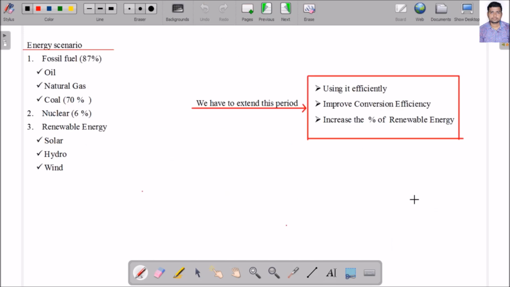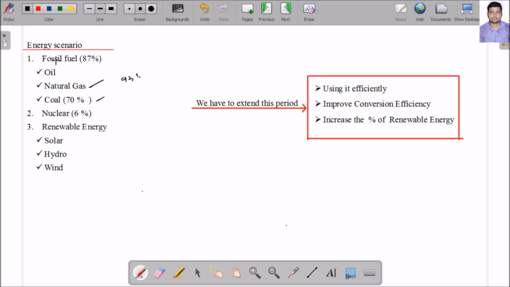If I see the energy scenario in India, basically I am getting the energy by burning fossil fuel, which contributes around 87%. I am getting the energy by burning oil or natural gas or coal, which contributes around 87%, and nuclear is about 6%. So generally 93% I am getting from fossil fuel and nuclear, and the remaining 7% from renewable energy.